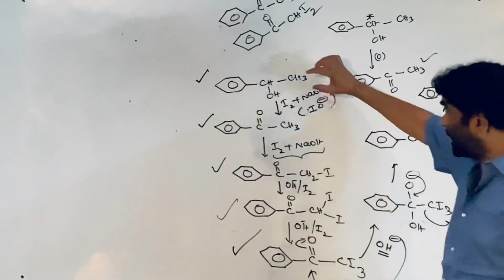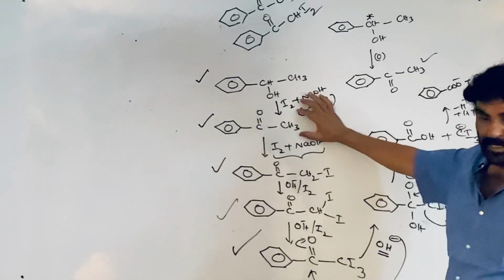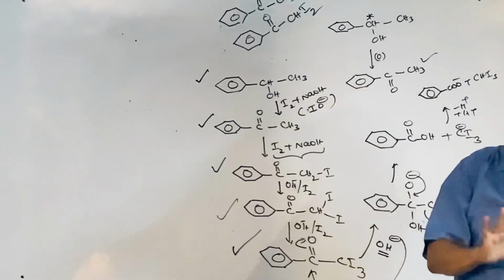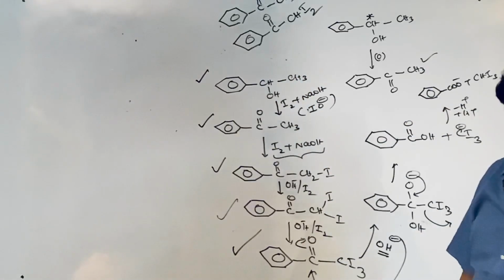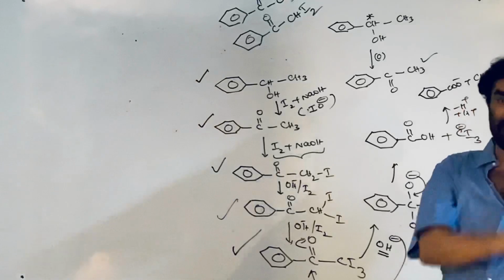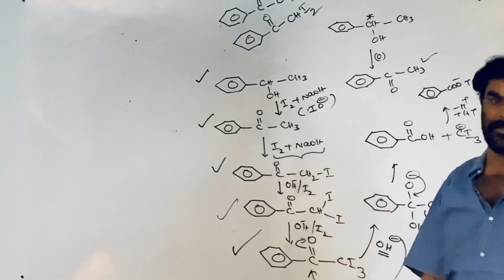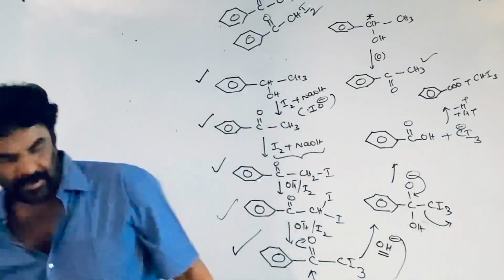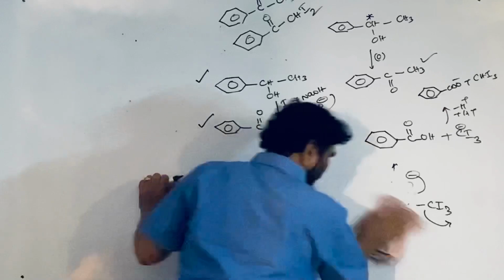So the starting material need not be phenyl ethanol, and need not be acetophenone. We define the reaction in terms of carbonyl compounds and alcohols. But if you know the mechanism of the reaction, you can pick the right answer from this list. See, one more thing is, you take this.